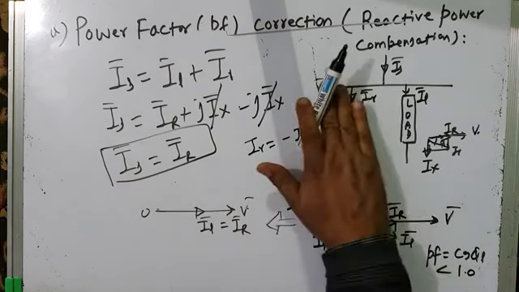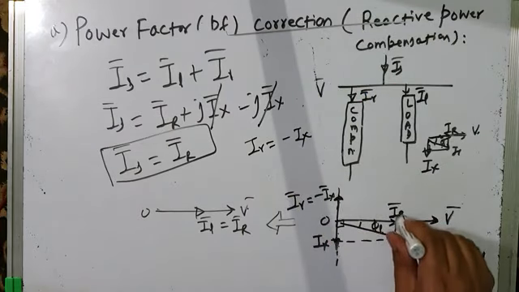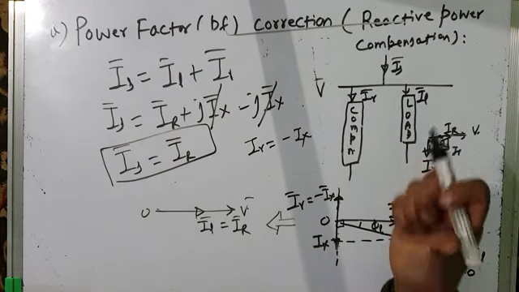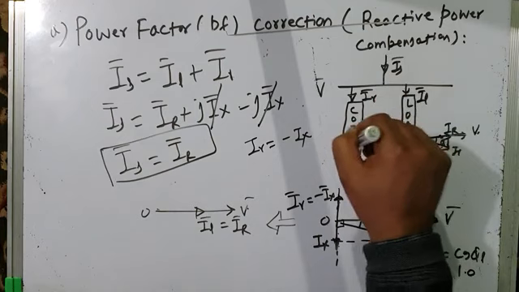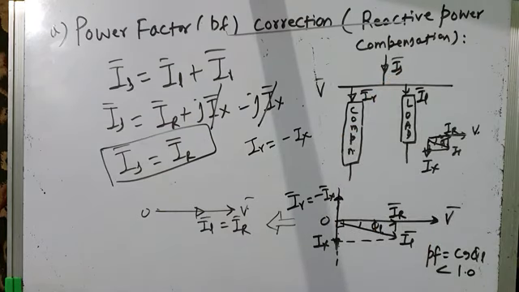Earlier, in the absence of the compensator, that IX came from the source, so your load current would lag behind the voltage by phi L and the power factor became less than unity. That means your load was drawing reactive power also, in addition to active power. Now, in order that the reactive power should not come from the source, the load power factor, or the power factor of the system, should become unity.